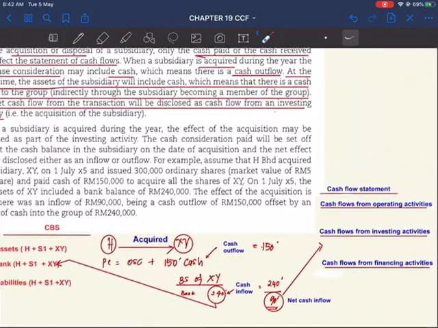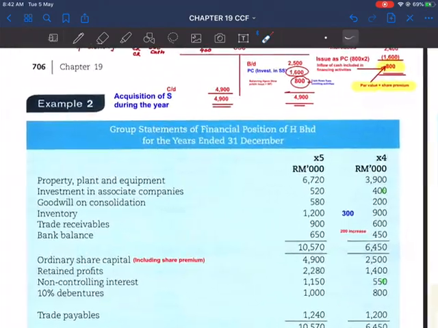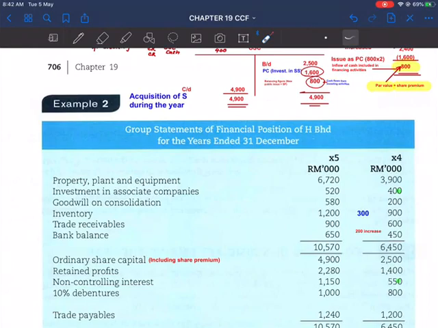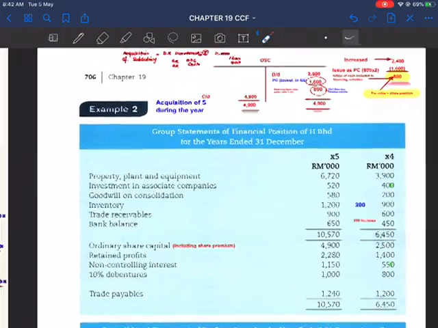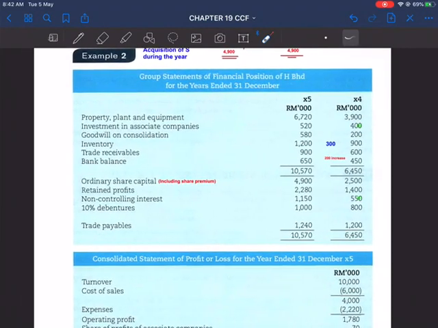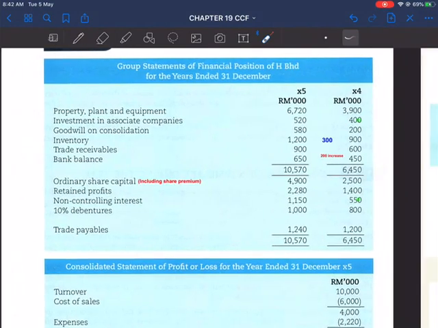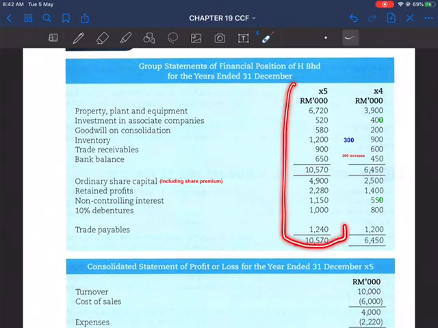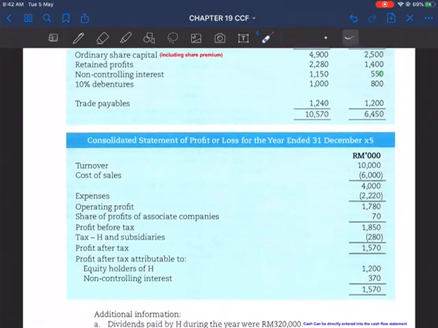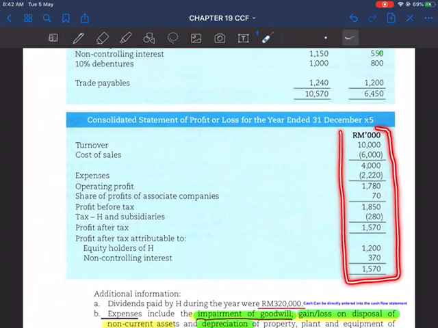Okay, so with that, let's take a look at example 2 here with regard to acquisition of a subsidiary during the year. Normally in your question, the question will give you the group financial position, which is the consolidated balance sheet for 2 years, and also the consolidated profit and loss for 1 year.